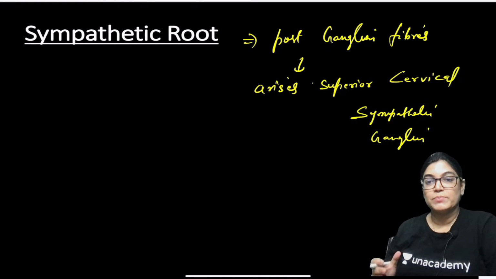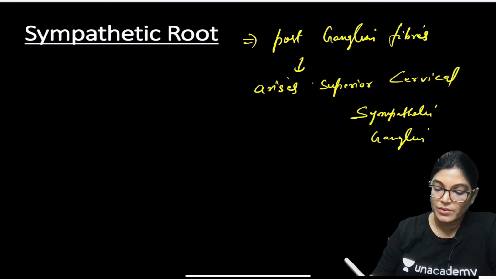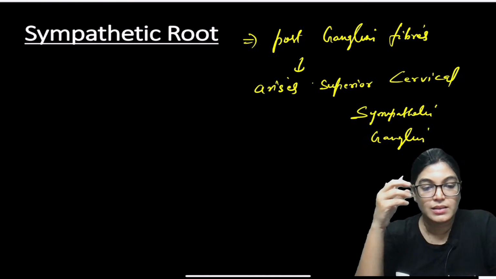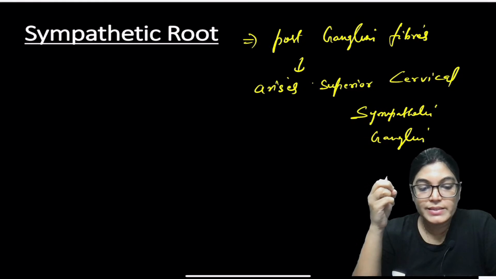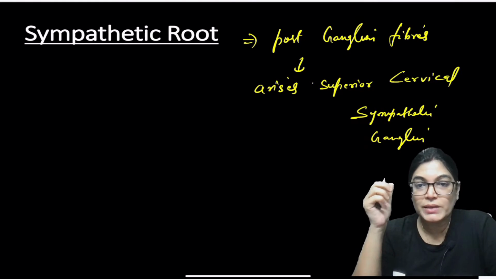If you talk about its preganglionic fibers, they arise from the T1 segment.